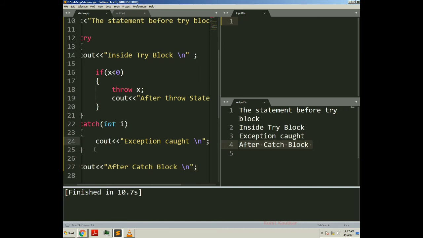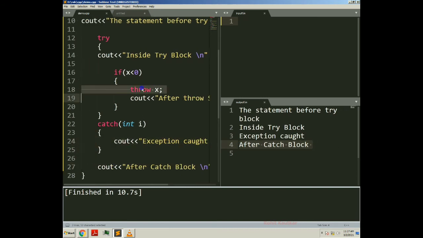One more thing I will tell you: if you are throwing an integer type of exception and there is no catch block available for catching the integer type of exception, then what will happen? Then the unexpected function will be called and your program will terminate unexpectedly, abnormally. For example, I will change this to, let's say, character type.